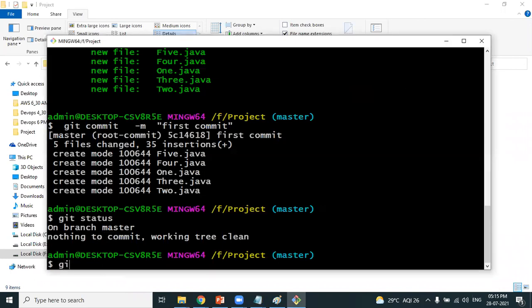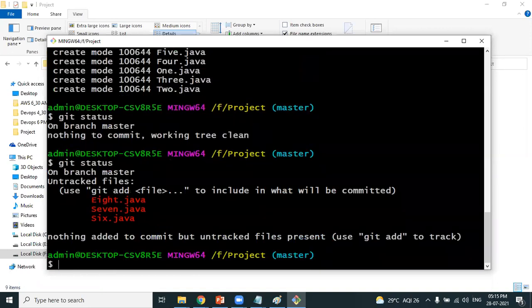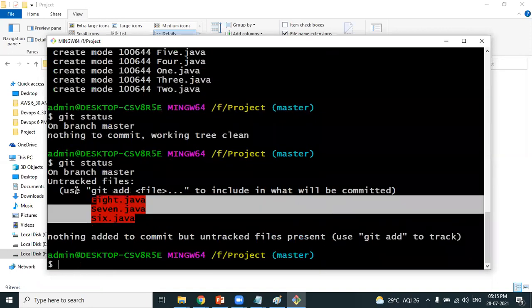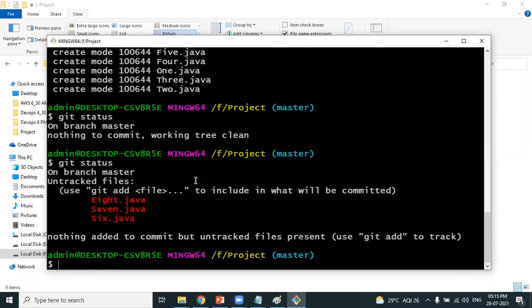Yes. If you want to verify, we have a command called git status. As the command says, it will show you the status of the files. Clearly, you can see the new files 6.java, 7.java, 8.java. Git is considering them as what? The untracked files. Yes. So what should the developer do now?